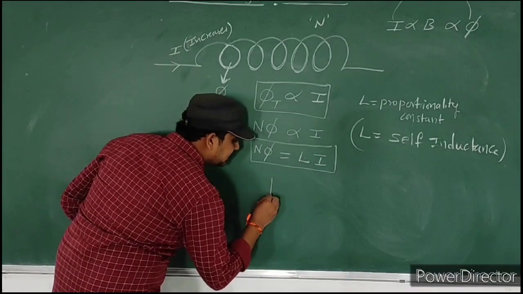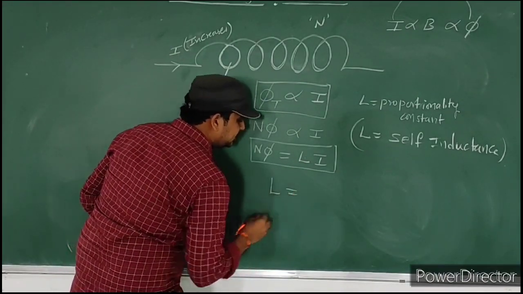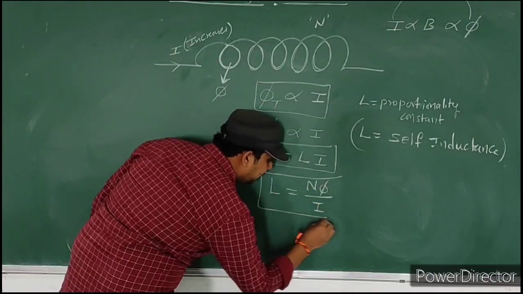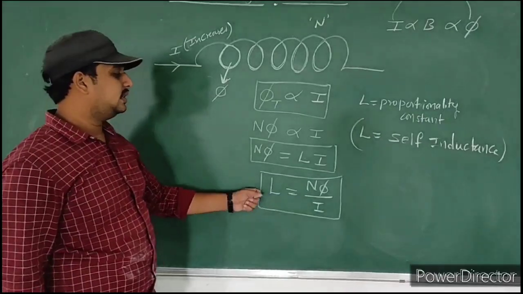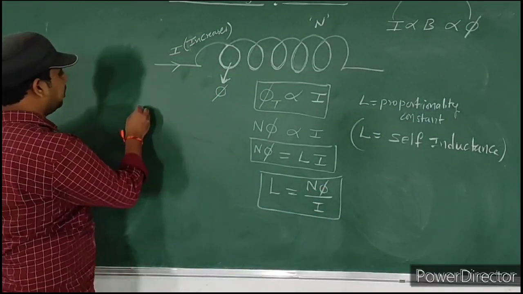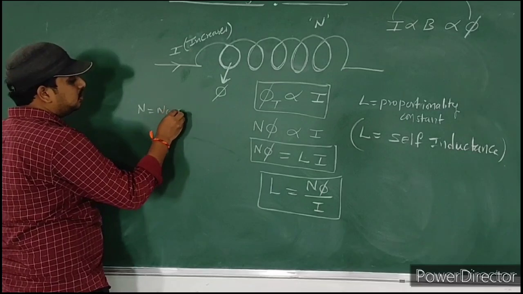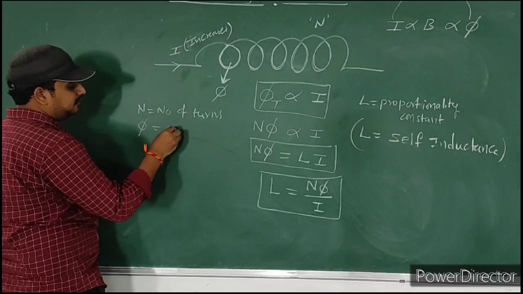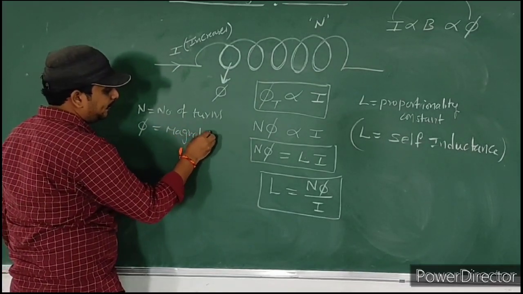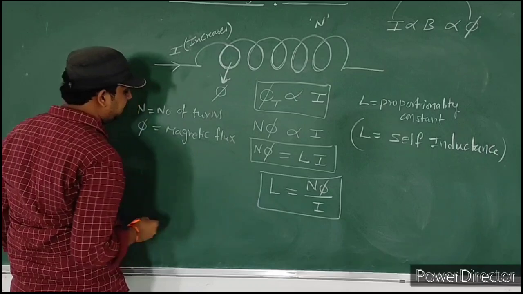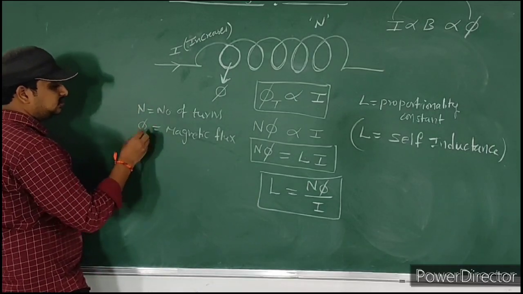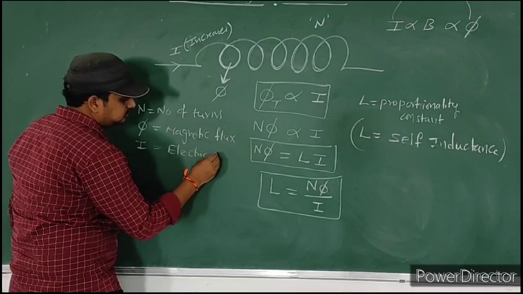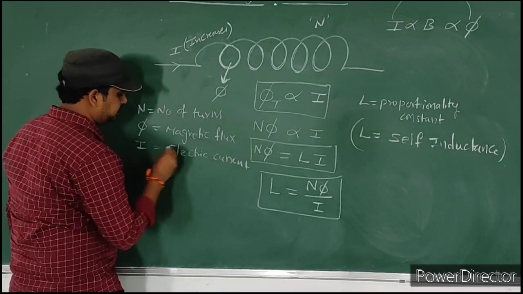So from this self-inductance formula, self-inductance L is equal to N phi by I. Here N means number of turns, phi means magnetic flux, and I means the electric current passing through this coil.